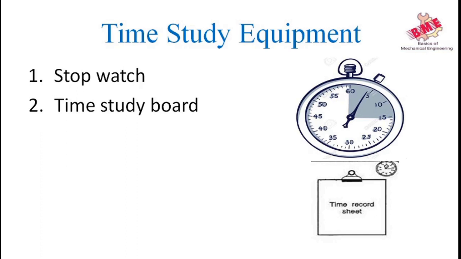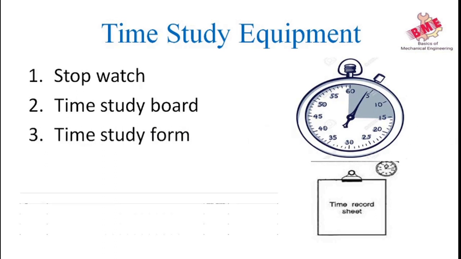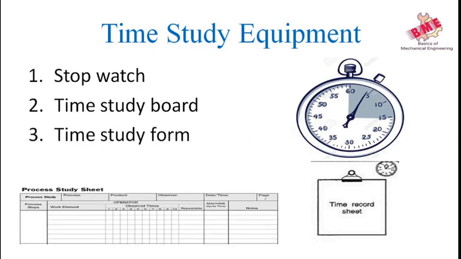In a time study form, the element description, stopwatch observation time, rating, normal time and standard time are mentioned. Last are miscellaneous items. In addition to the above equipment, some small items like a calculator, steel rule, pencil, eraser and sharpener are also equally important for work measurement.